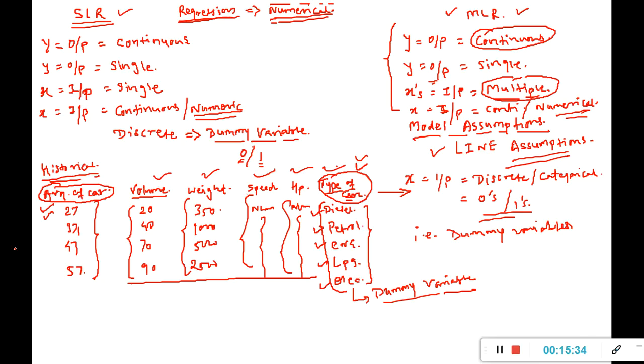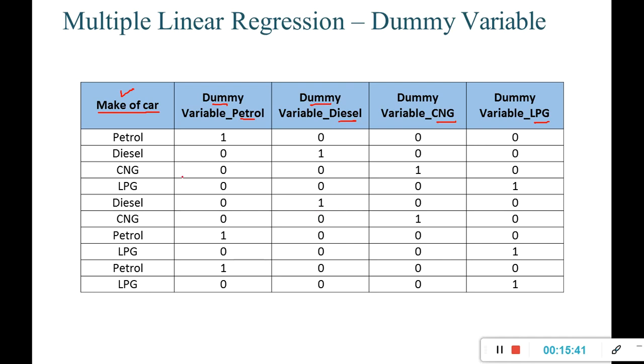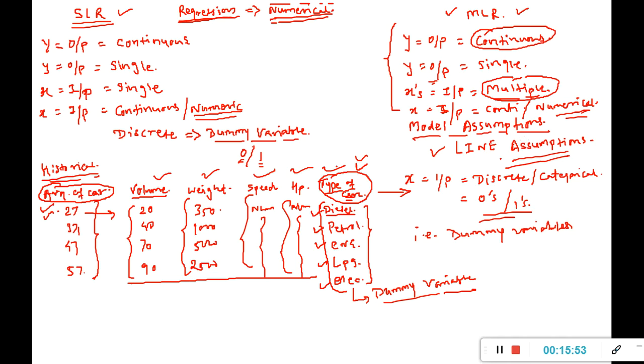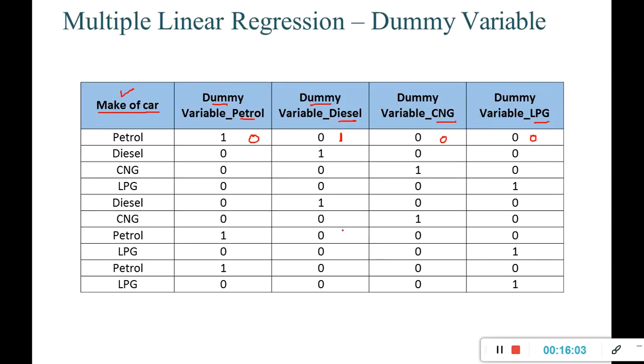Wherever in the data set, for example, the first observation belongs to diesel, for this first observation I am going to put 1 for diesel and zeros for all other variables. Similarly, I will check in my original historical data what the second observation belongs to for this column.